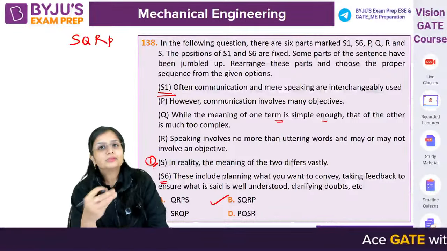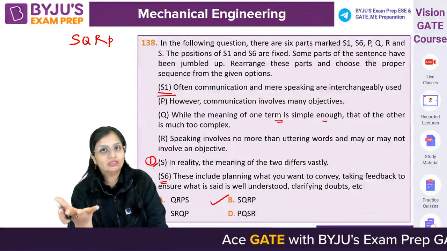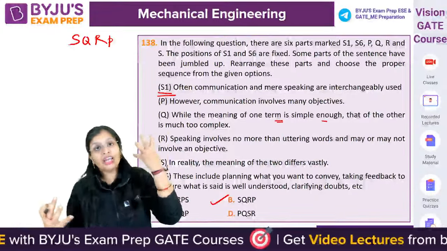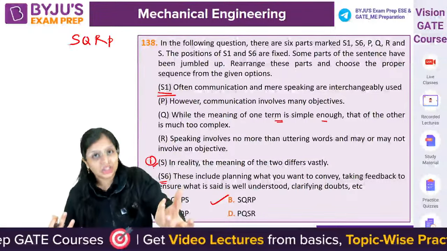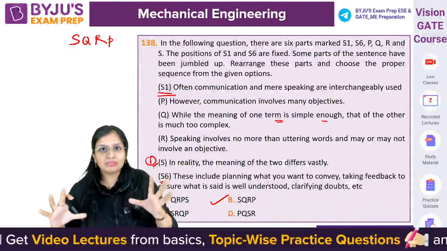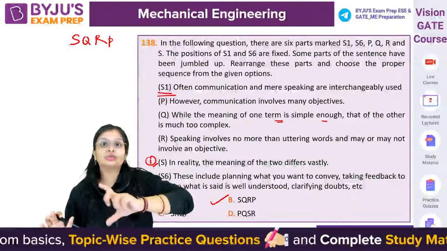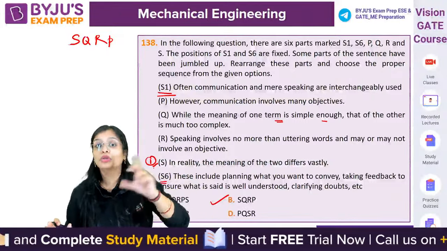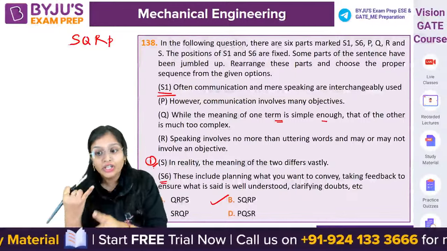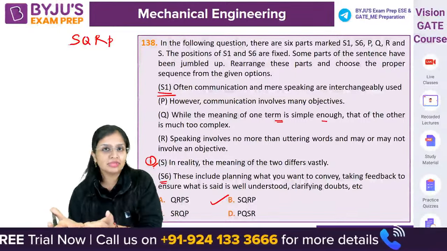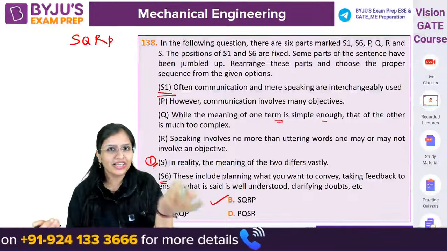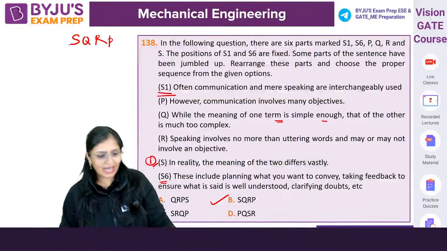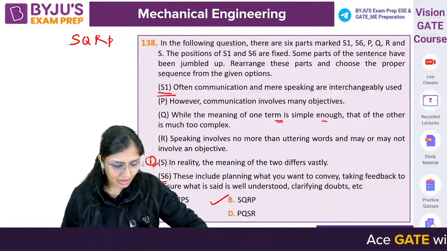अब इससे समझो. Speaking मतलब बस आप कुछ नहीं करो, बातें करो, you are uttering words. But when I'm communicating, I'm talking about something very serious. I'm conveying you an information. I'm conveying you a message. Okay, or maybe I'm planning something. जैसे होता है ना, we communicate through this and this mail. आप कभी भी नहीं बोलते हो that speaking through this and this mails. No, you say you communicate because you talk about objectives. You talk about you're conveying some things. So although you use communication and mere speaking as same, but there is a difference between them. So ये SQRP is the pattern which will be followed. Okay, got it. चलो.